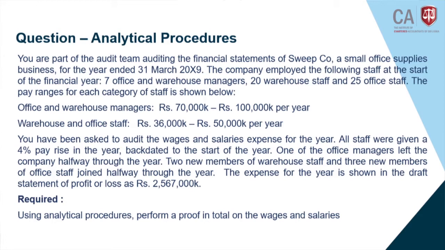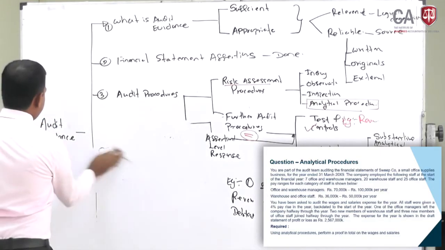So if I will quickly delete this one and after that I'll again rewrite, right? In this question, if you look at the presentation, there are two types of people in this company. One is office. So the space will not be enough, so I'll delete all this and rewrite again.